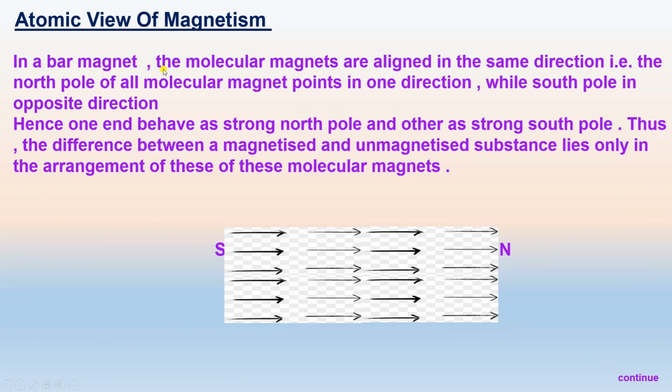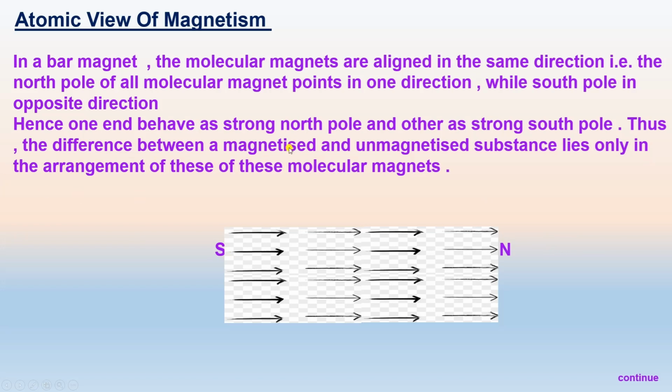In the case of a bar magnet, molecular magnets are aligned in the same direction. These molecular magnets are represented by arrows. The tail represents a south pole and the arrowhead represents the north pole. The north poles of all the magnets point in one direction, while the south poles point in the opposite direction. Hence, one end behaves as a strong north pole and the other end as a strong south pole.